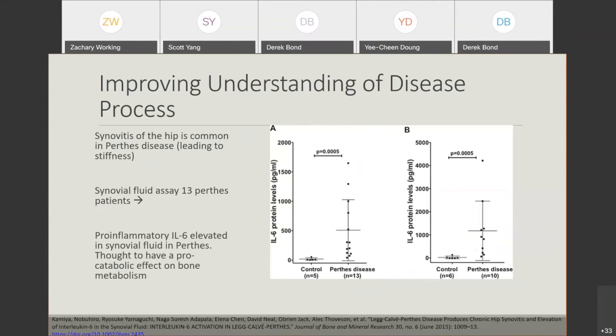We also know that in Perthes disease there's a lot of inflammation, because these kids come in with a lot of stiffness of the hip when they present. So there's some synovitis that occurs in the hip. One study looked at an assay of what factors or cytokines are in this synovial fluid, and they noticed that interleukin-6 was very, very elevated in the synovial fluid of Perthes disease compared to the control group. We know that interleukin-6 has a pro-catabolic effect on bone metabolism and potentially also activates osteoclasts.